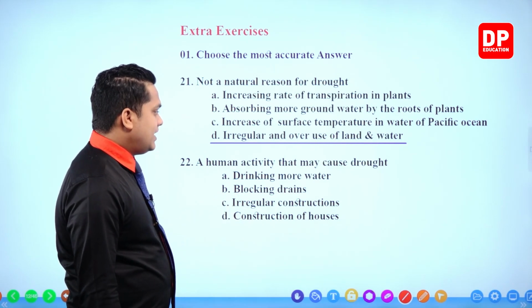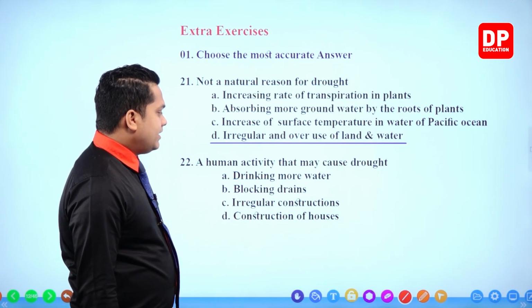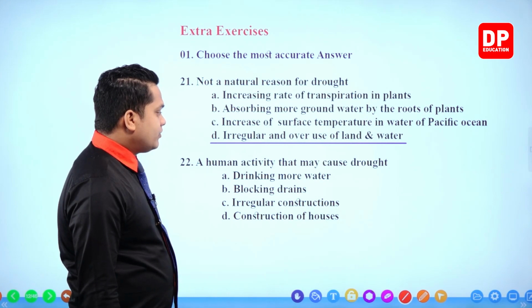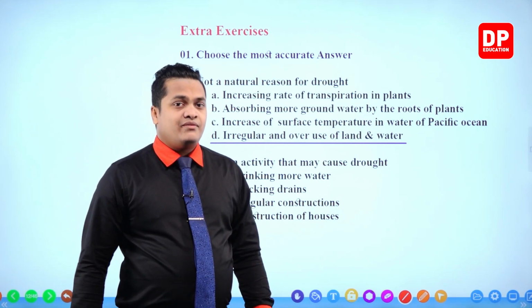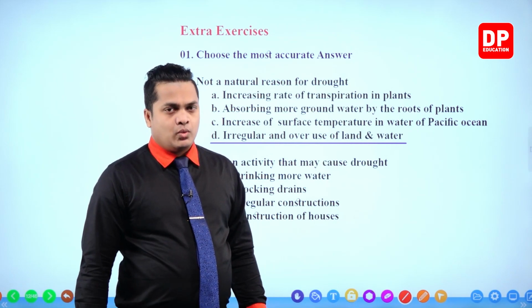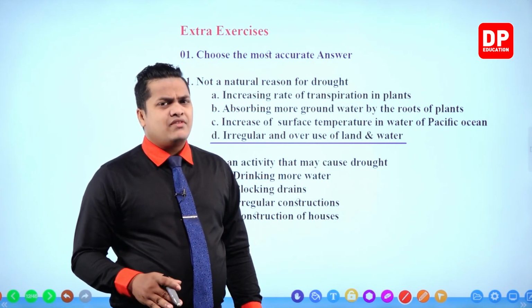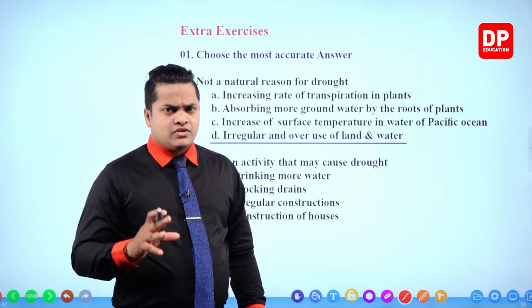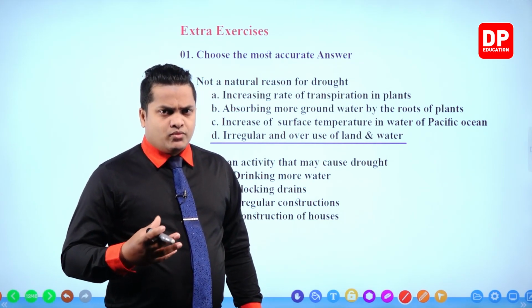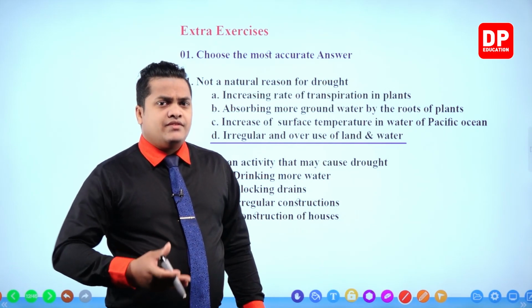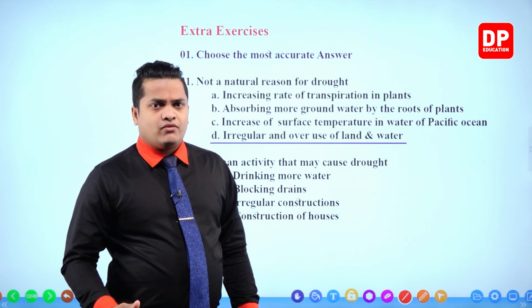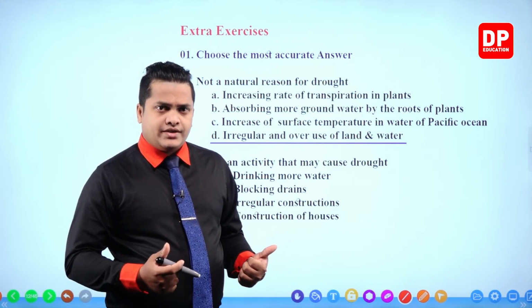Then, human activity that may cause drought. Drinking more water. Actually, some might think that drinking more water is going to reduce the amount of water and cause drought. But however, drinking more water is not going to harm the environment. Because as we drink more water, the environment is going to receive that water when we excrete.